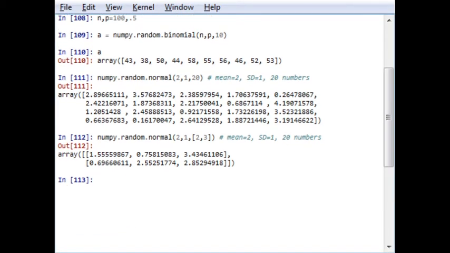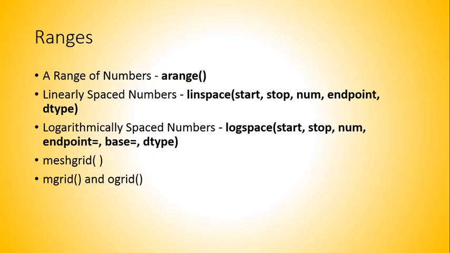So let's move forward to our next topic, that is numerical ranges. Numerical ranges are used for creating a sequence of numbers, an integral part of numerical computation. A variety of functions exist to create a desired sequence of numbers automatically as per a defined rule.